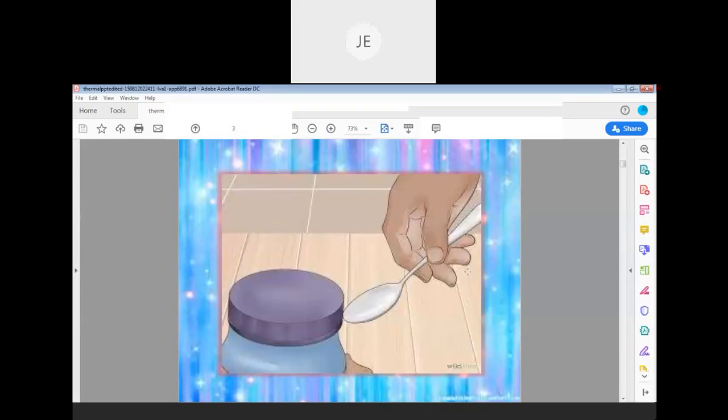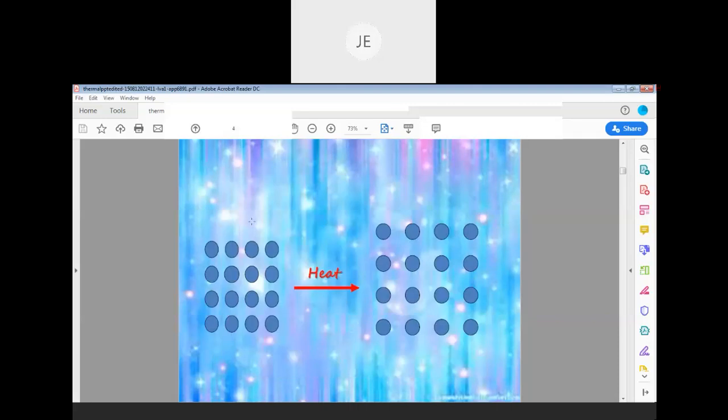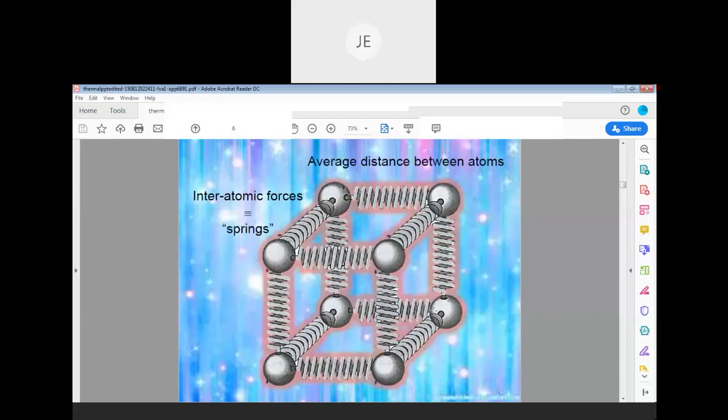For example, when you are trying to take out the cap of this bottle, but you find that it is very tight, then what will you do? You will just heat it. Then what happens? The distance between the molecules is more. They get separated, and that results in expansion.